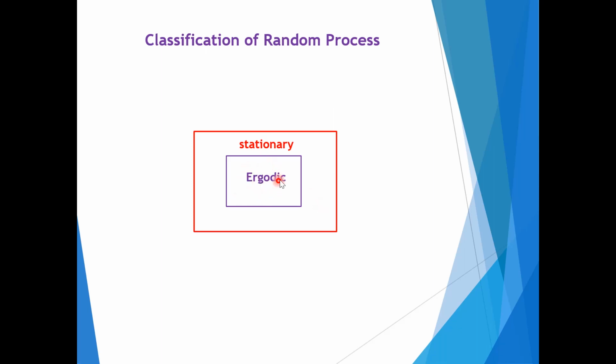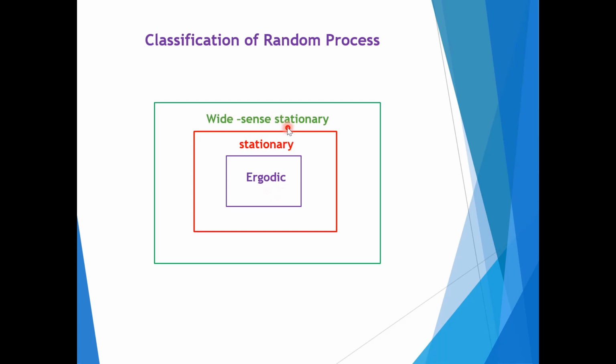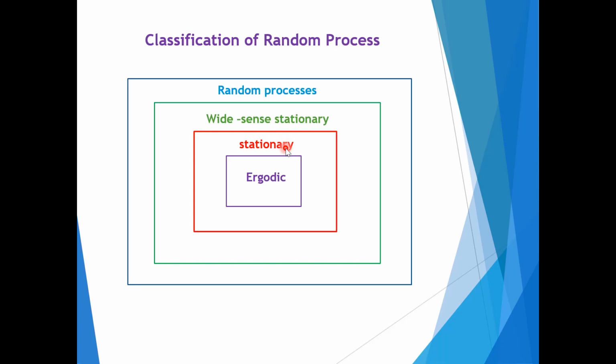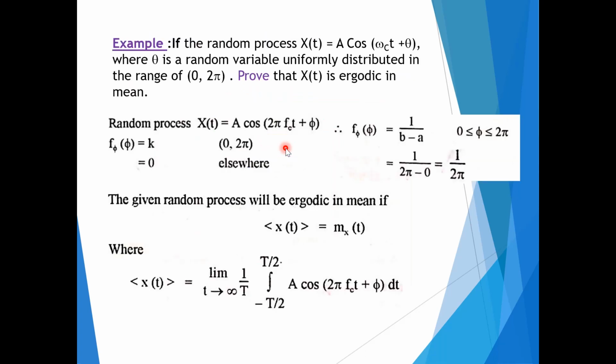So every ergodic process is a stationary process, but every stationary process need not be an ergodic process. Similarly, it is true for the wide sense stationary process also. That is, a strict sense stationary process is also a wide sense stationary process, but not every WSS process is SSS. This is the classification of random processes.